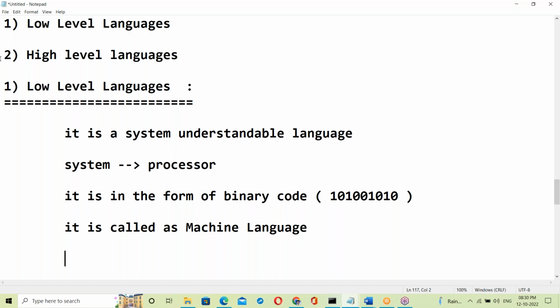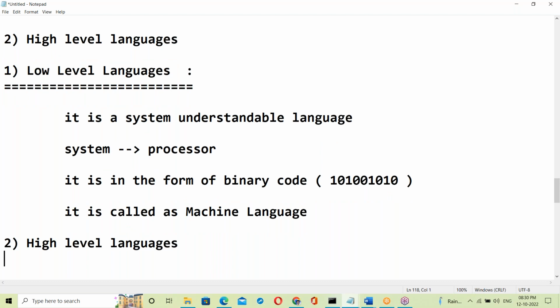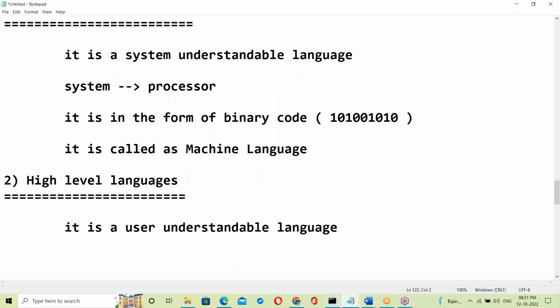Okay, low level language. Next, high level languages. A high level language is a user understandable language.